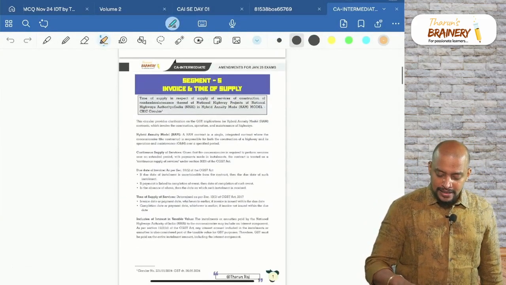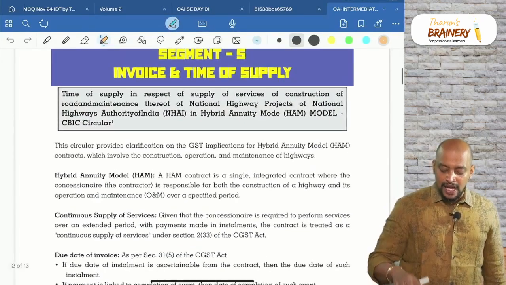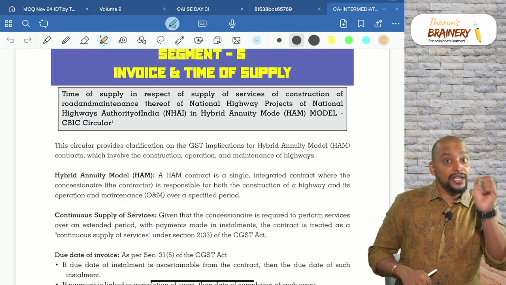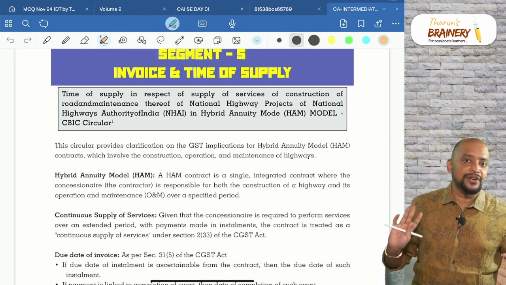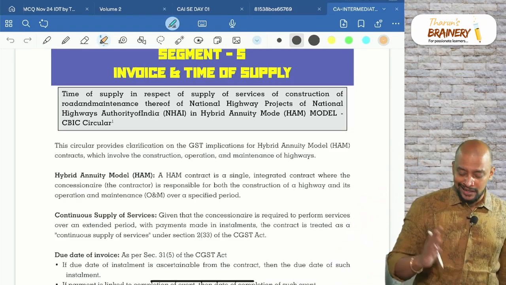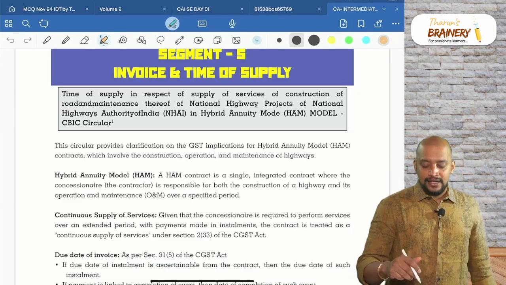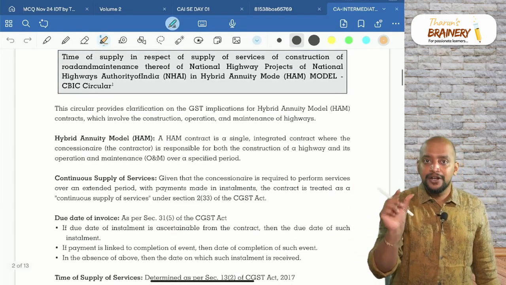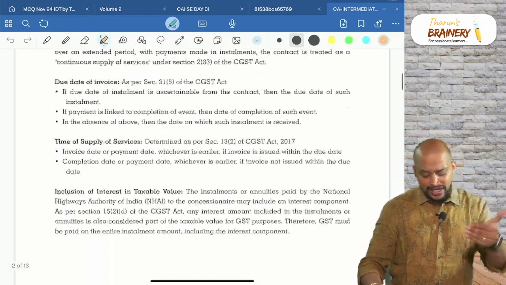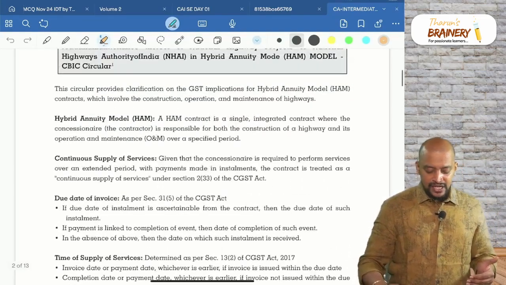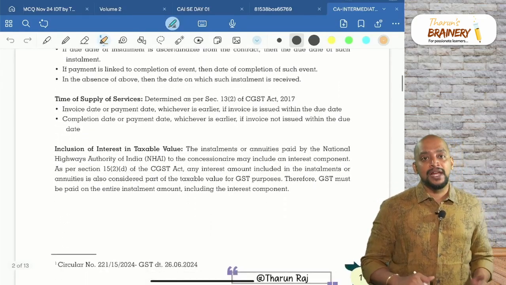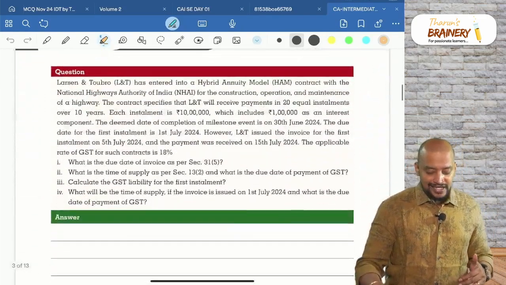See this first one about the HAM model. I included the amendments of Jan 25 only, because the September amendments are already covered in the books I have provided. And this is that circular on the hybrid annuity model, and I have already explained it fully. That is continuous supply of service, the due date of invoice, the time of supply, and inclusion of interest in the taxable value.